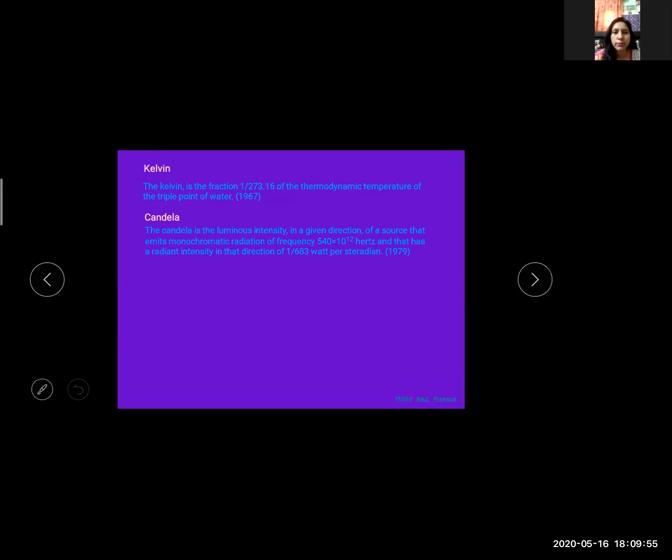Next is candela. Candela is the luminous intensity in a given direction of a source that emits monochromatic radiation of frequency 540 into 10 to the power 12 hertz, and that has a radiant intensity in that direction of 1 upon 683 watt per steradian. And the definition of mole: mole is the amount of substance of a system which contains as many elementary entities as there are atoms in 0.012 kilogram of carbon-12. These are the definitions of the fundamental units.